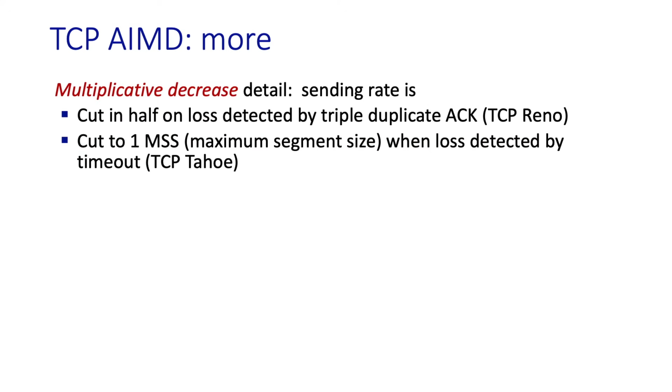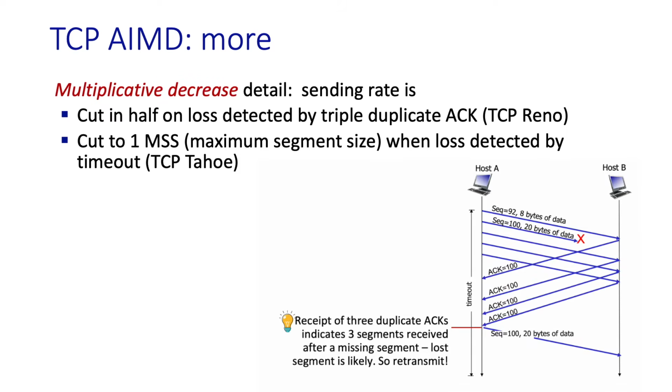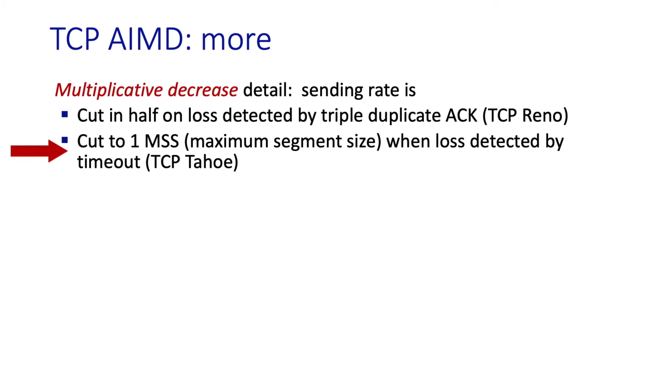There's a bit of detail here having to do with cutting the TCP window in half that we should deal with now. This window halving happens only when loss is detected by a triple duplicate ACK in TCP. That is, when 3 cumulative acknowledgments in a row arrive for the same segment of data. As we discussed earlier in section 3.5, that means there's a missing segment and 3 subsequent segments after that missing segment have been received and 3 duplicate cumulative acknowledgments generated by the receiver. If there's a timeout, TCP is going to reset its window size all the way down to 1 segment.